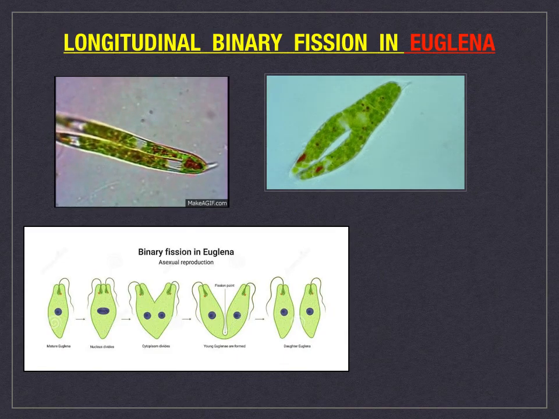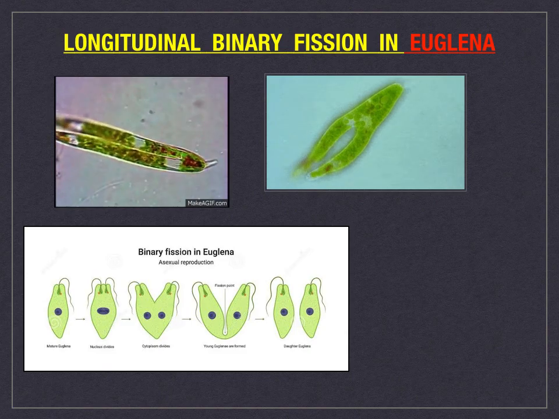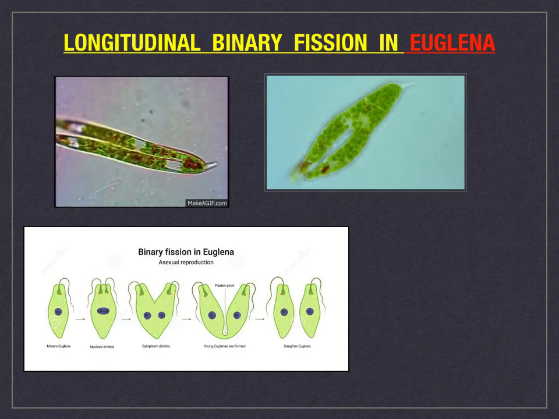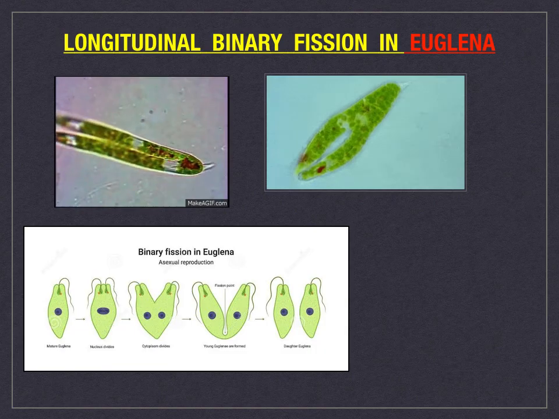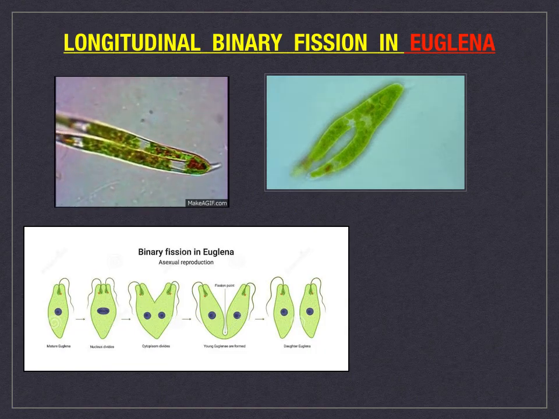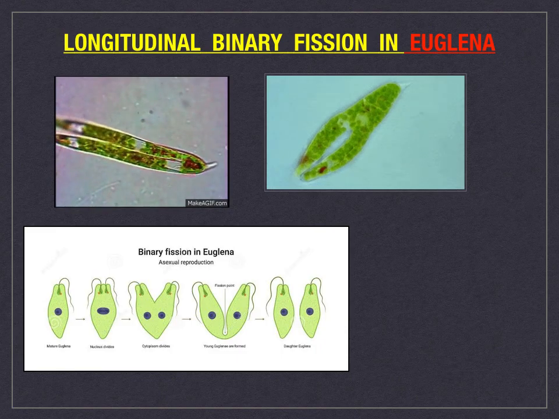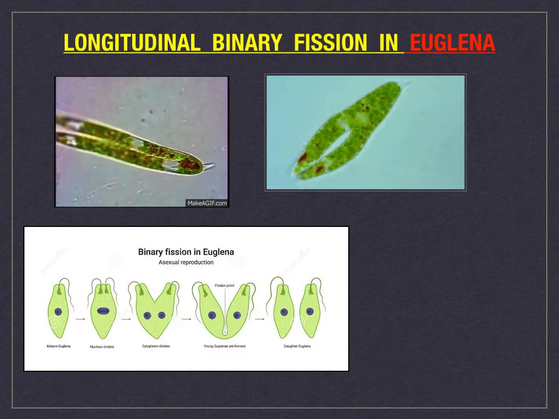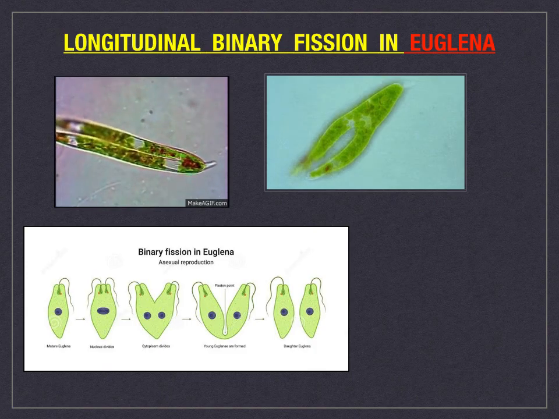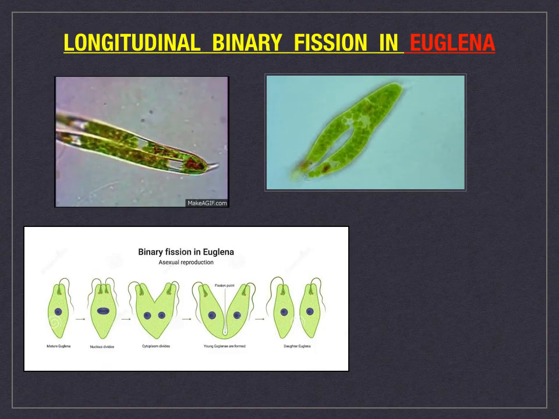The stigma, paraflagellar body, and contractile vacuole of the parent disappear. They develop afresh in both the daughter Euglenae. The longitudinal binary fission is known as symmetrogenic division because the two daughter Euglenae resemble each other like mirror images.